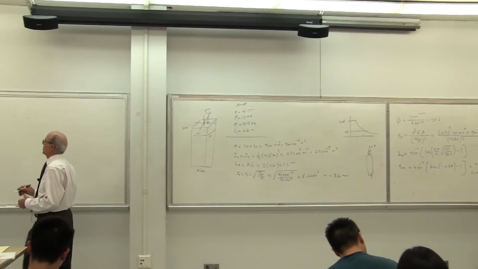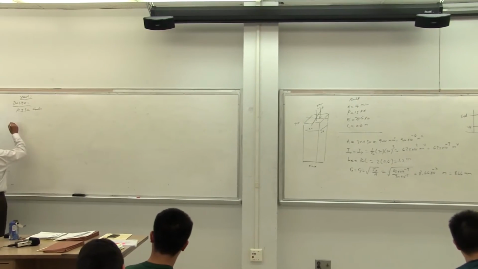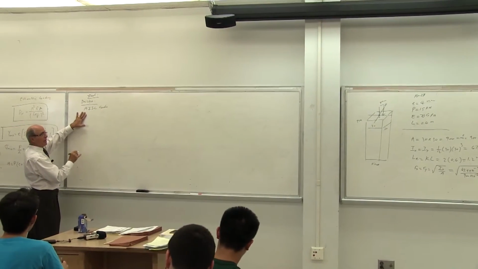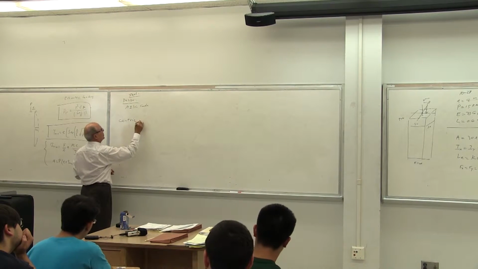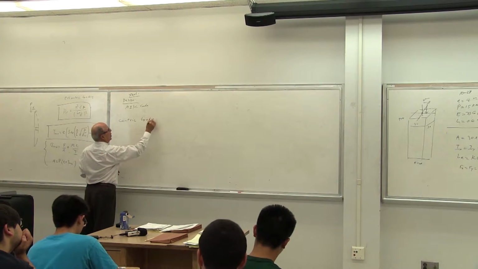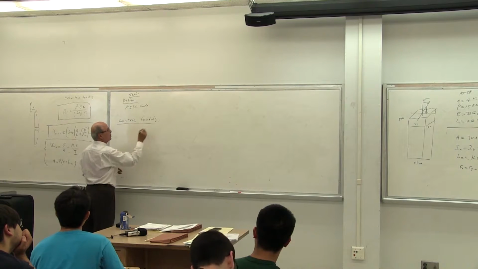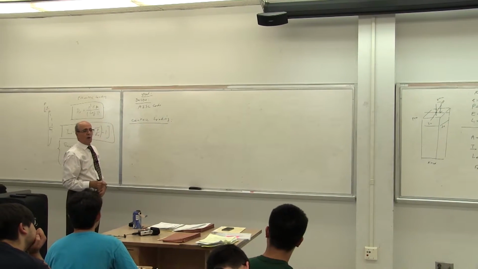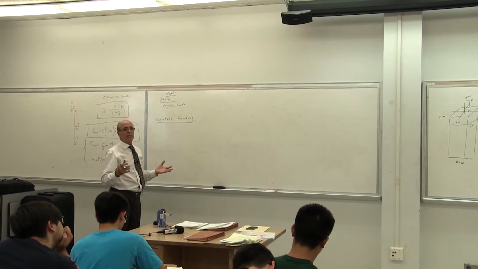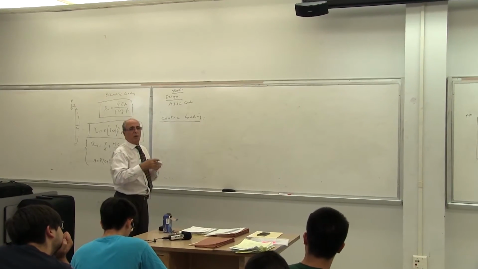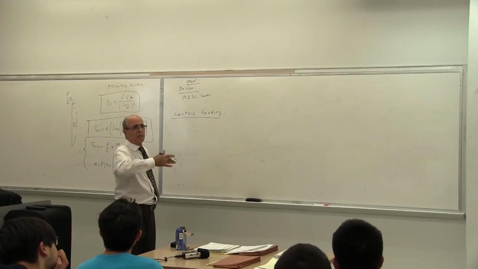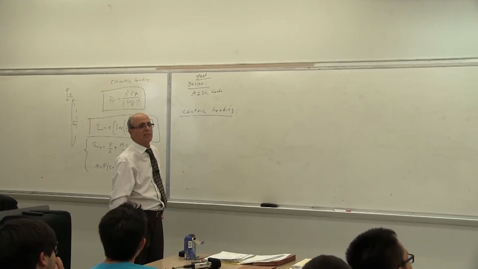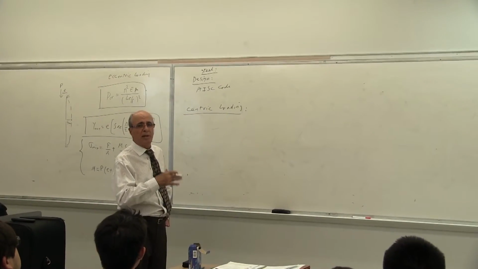So what happened here, guys, is this. First of all, this is designed based on the code. Let's go to centric first. So let's do the centric loading. We are not talking about eccentric loading. Load is centric. The cross section could be either square or rectangular or I or W. Is that correct? Or steel is going to buckle about which axis? We don't know until we put everything together.